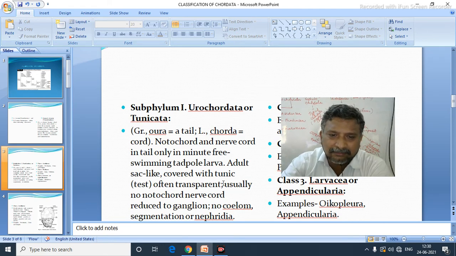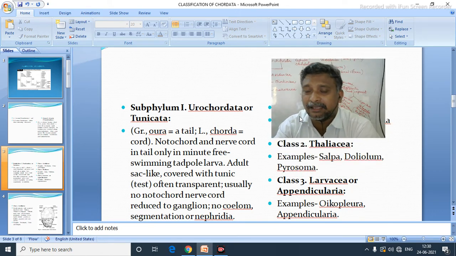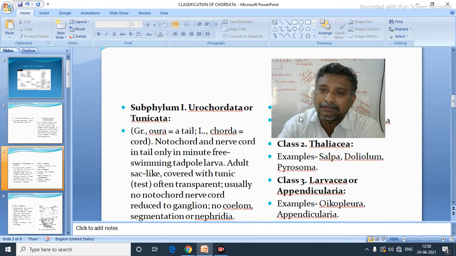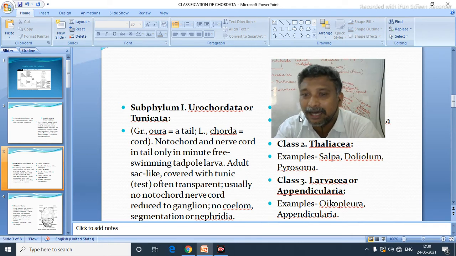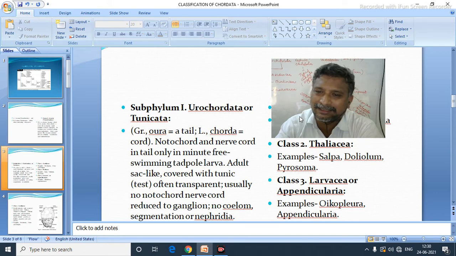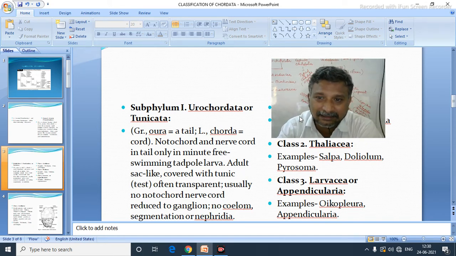Adult is sac-like, covered with a tunic, and very important, their body wall is composed of a protein that may look like a cellulose-like material, that is called tunicin. So made up of tunicin, hence it is called tunicata. Tunicin is also known as the test. Their body wall is made up of a special kind of protein called tunicin.